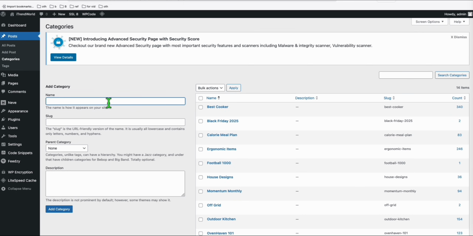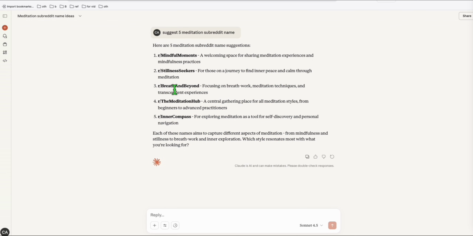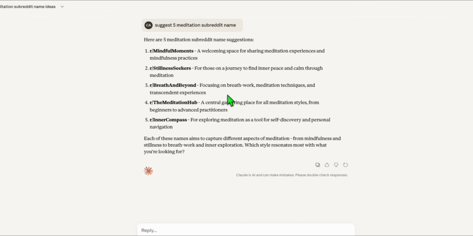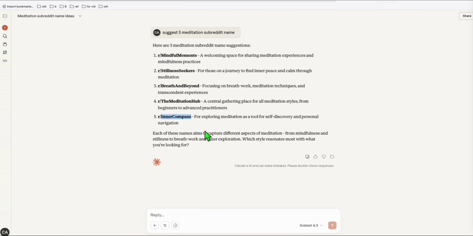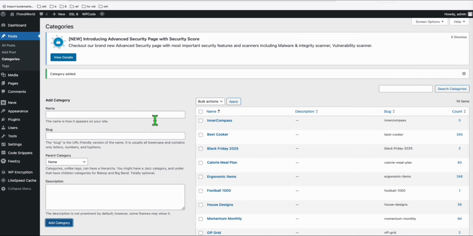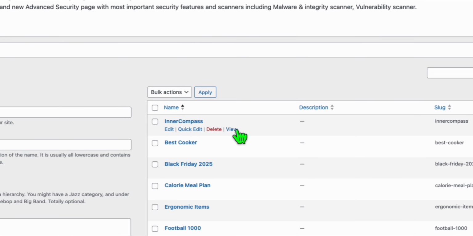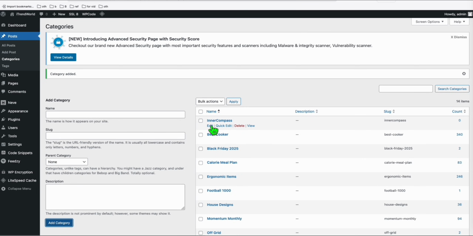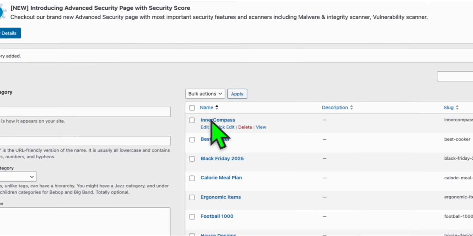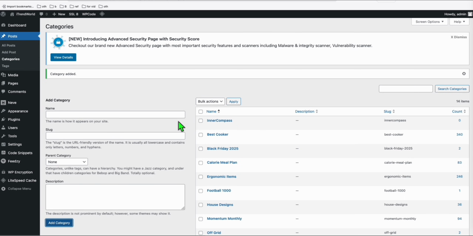Before that, I already asked Claude to provide some ideas, because we will also expand this to subreddits. So this is one of my preferred names, Inner Compass. We will use it as our category. Now, make sure you remember the category ID. To do that, click on edit, and you will see right there the tag ID. So it's 26. I will need that later when directly posting content to WordPress in this category.